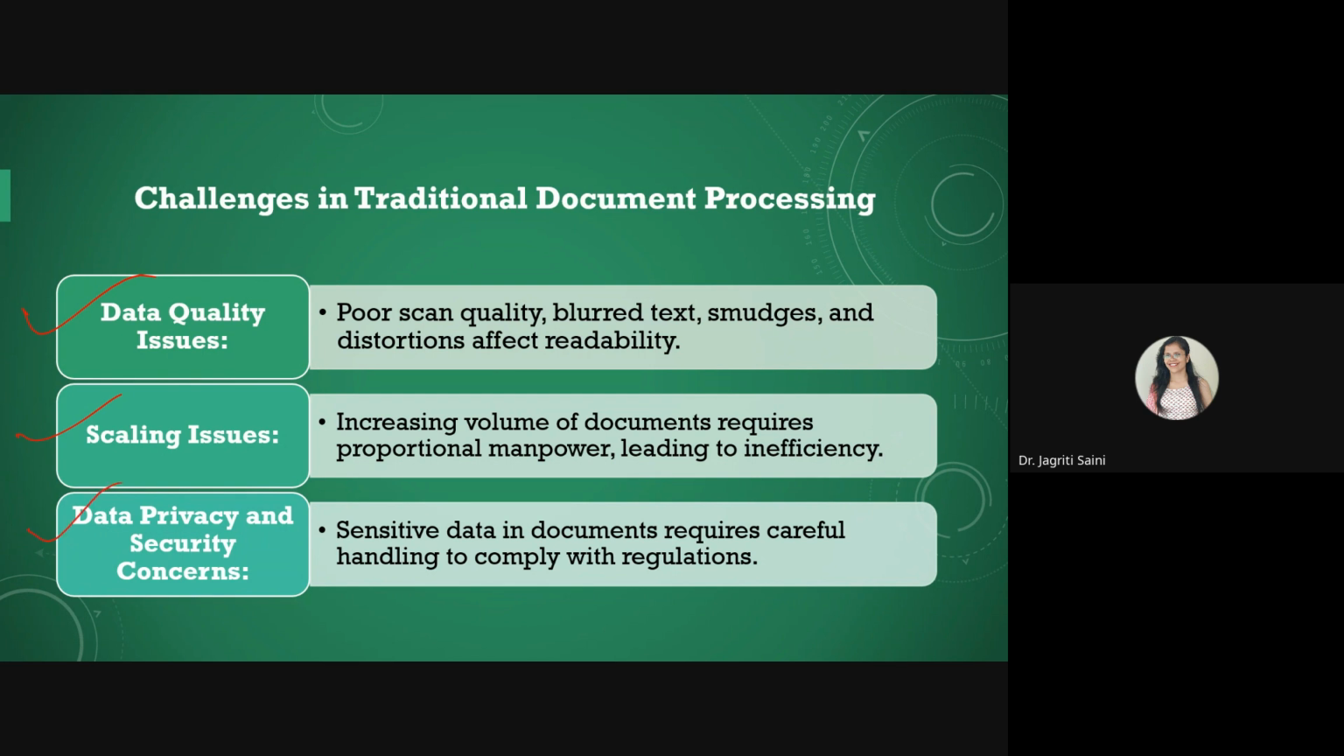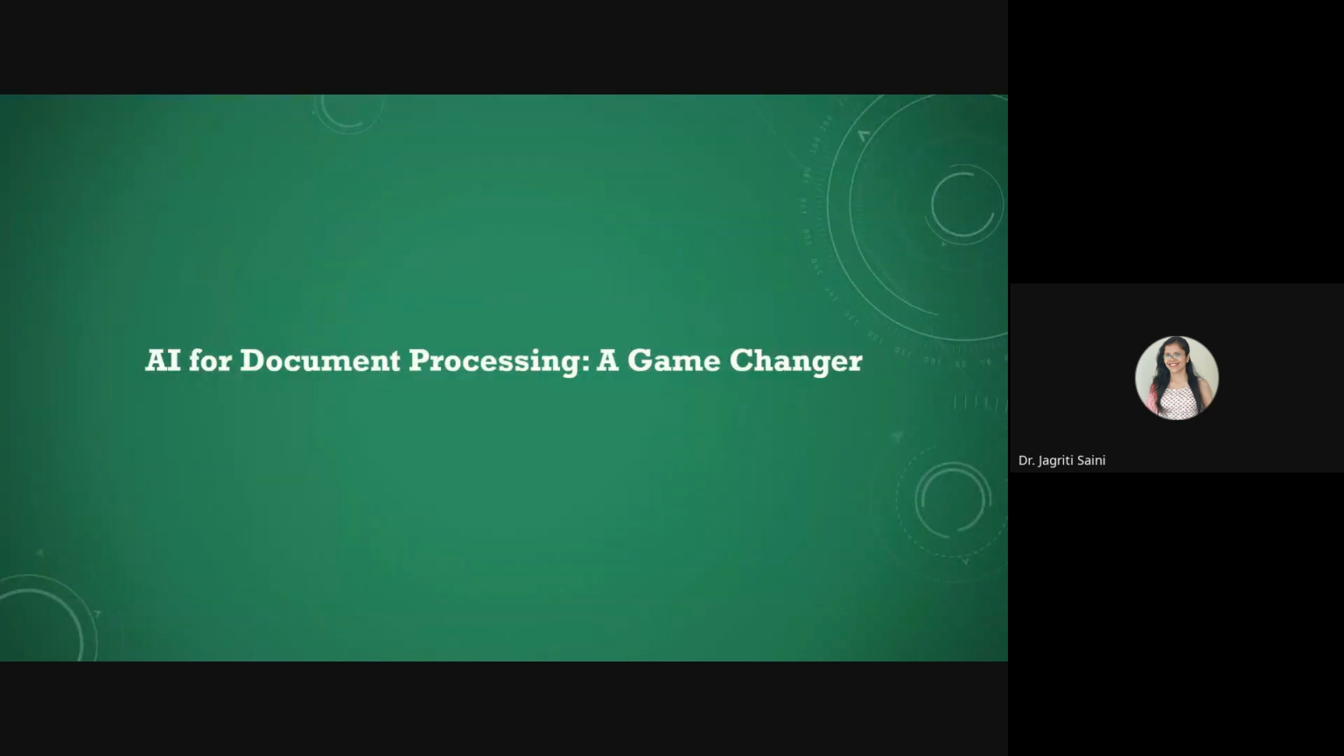Similarly, data privacy and security concerns are there, because sensitive data we cannot always handle in manual operations. Sometimes we need software to deal with it directly so that it doesn't get revealed to any individual on the other side. So that also makes sense for having AI based document processing. And with the emerging technologies or new age models from the AI domain, they are a game changer in the invoice and document processing industry.